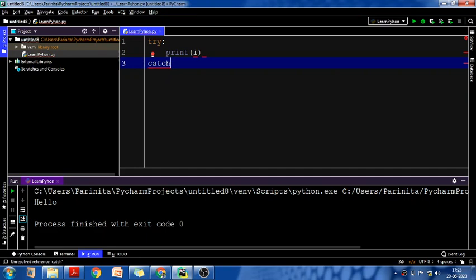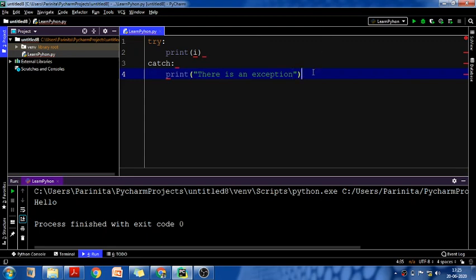We write catch followed by a colon, and then write what you want to do in case there is any error in the try block. Let's say I again want to print that there is an exception. Fine, so let's run it.